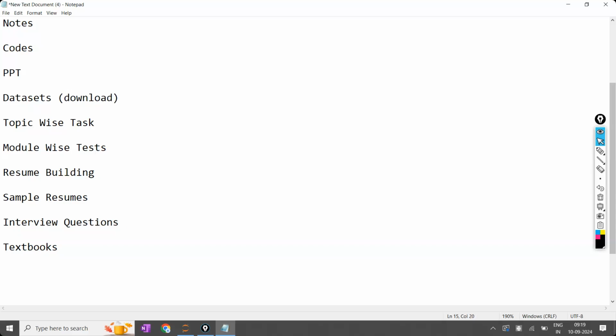Only the data set can be downloaded, because once the data set is downloaded, we can load the data and execute it. Other than this, none of them you can download. Tasks you cannot download, tests you cannot download, none of them.